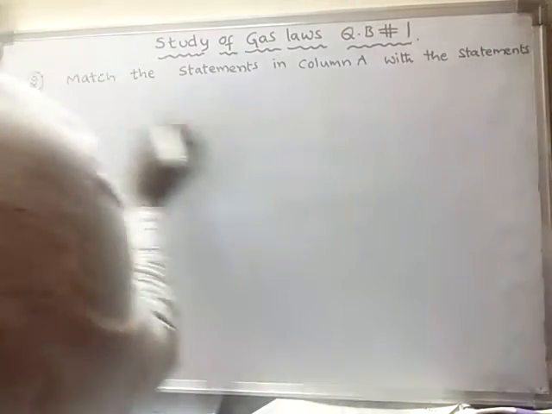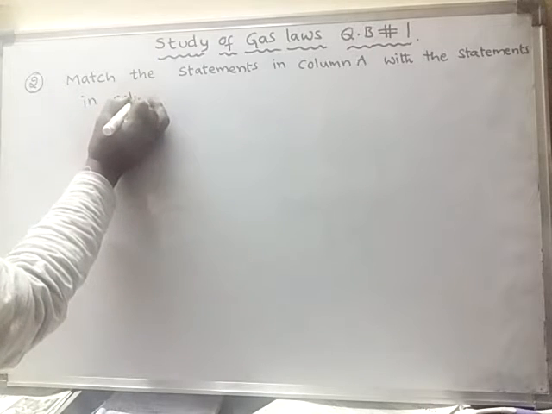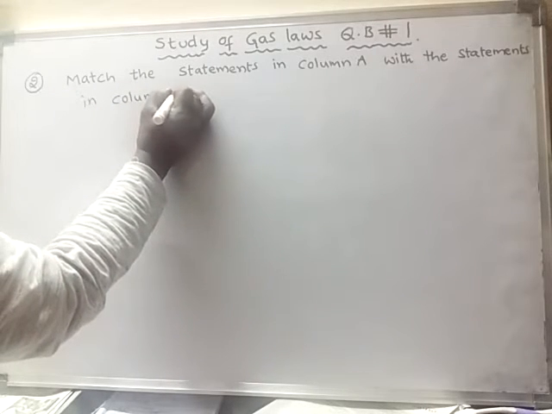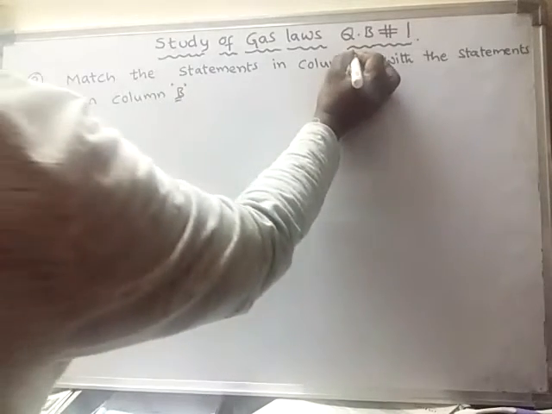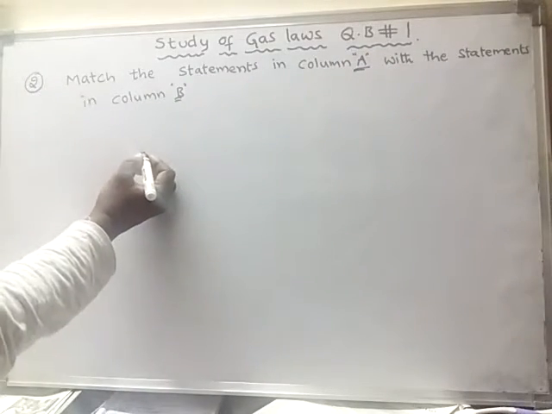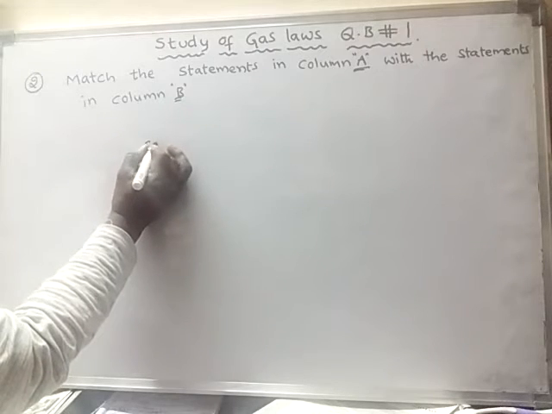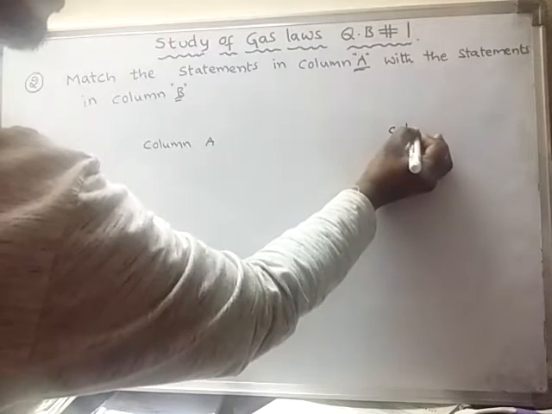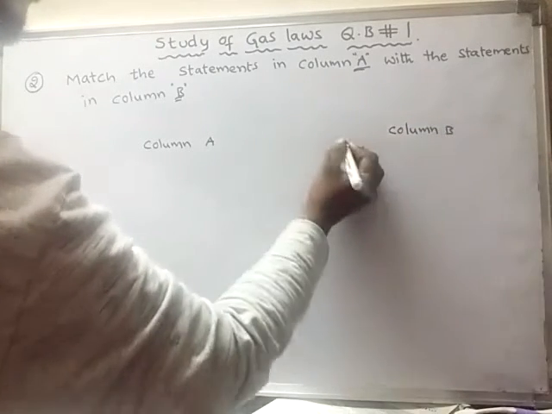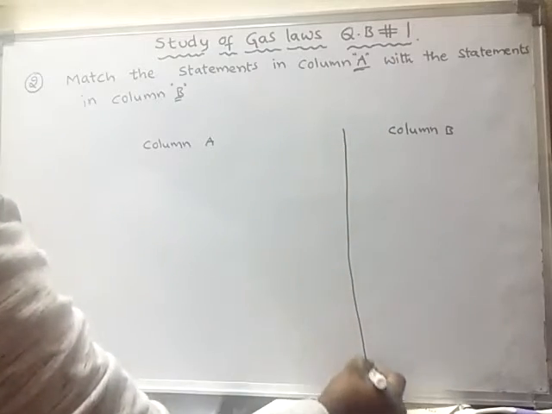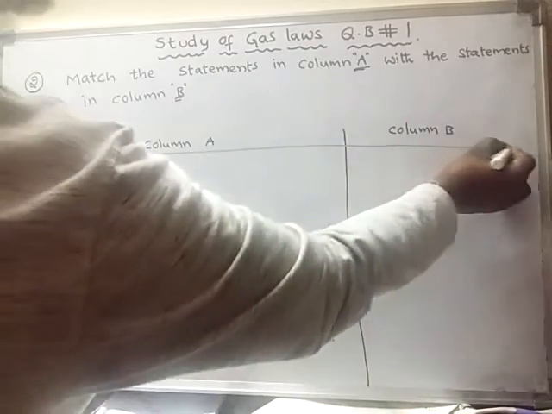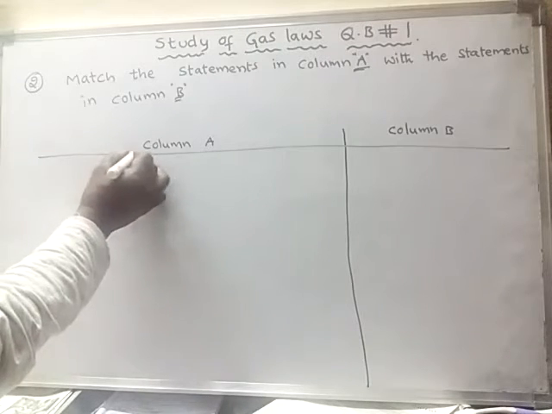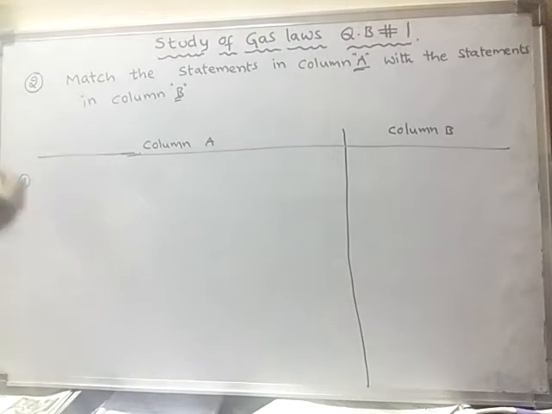So there are two columns, column A and column B. Under column A there are a few statements. Statement A, thermometric scale.